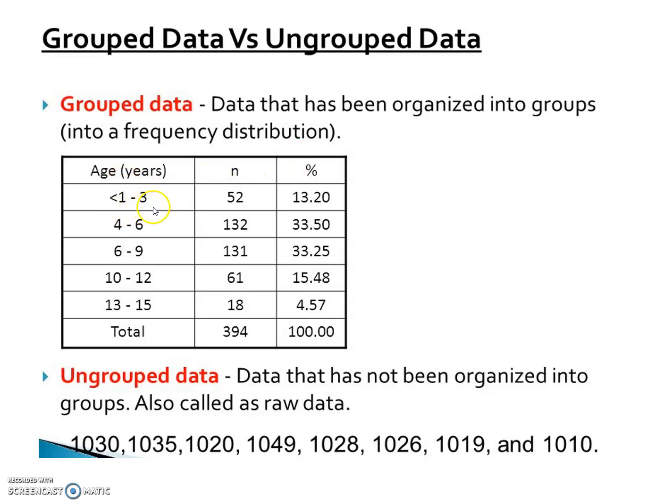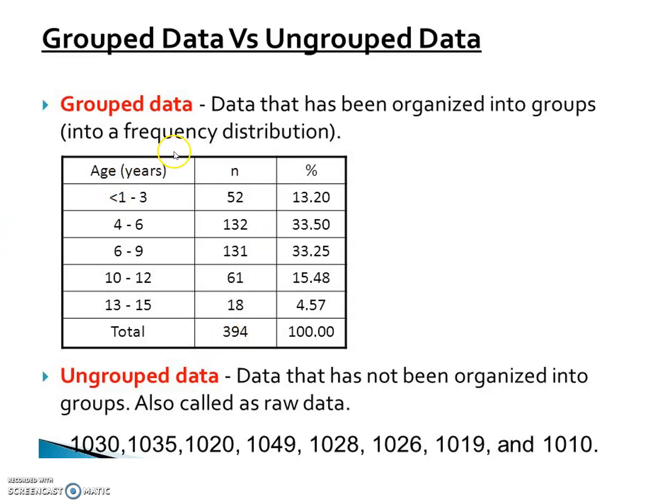Age groups: 1 to 3, 4 to 6, 7 to 9, 10 to 12, 13 to 15 and total. 1 to 3 indicates the class interval, and we consider the frequencies 52, 132, 131, 61, 18, total is 396. Now the percentages: 13.20, 33.50, 33.25, 15.48, 4.57, total is 100 in this column.